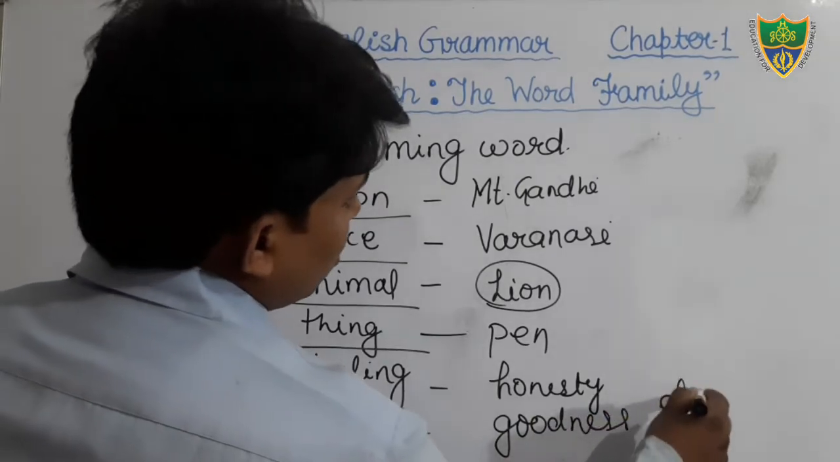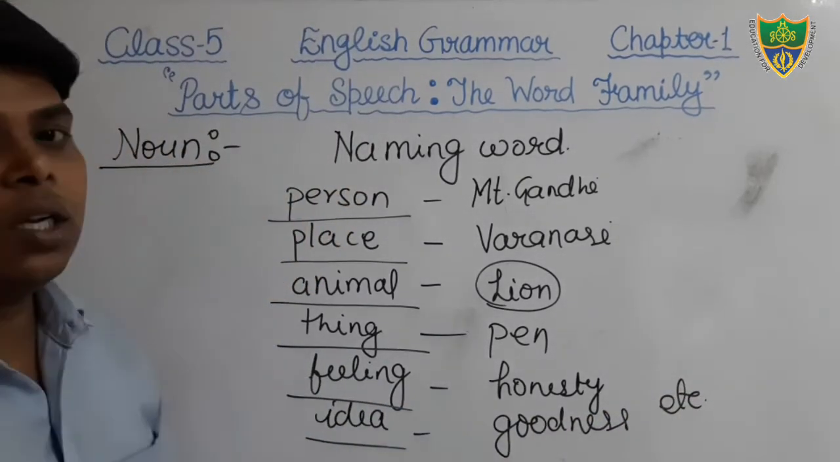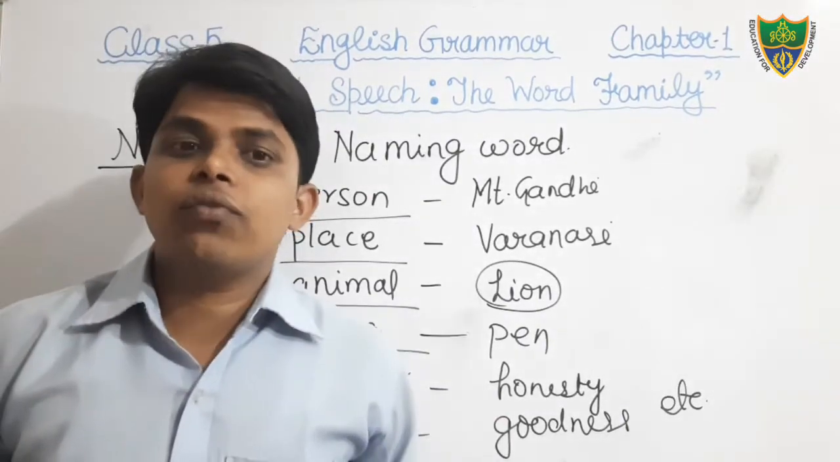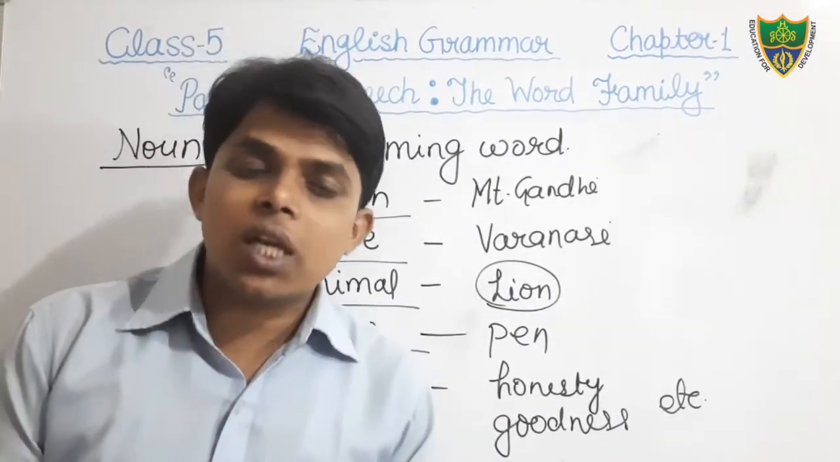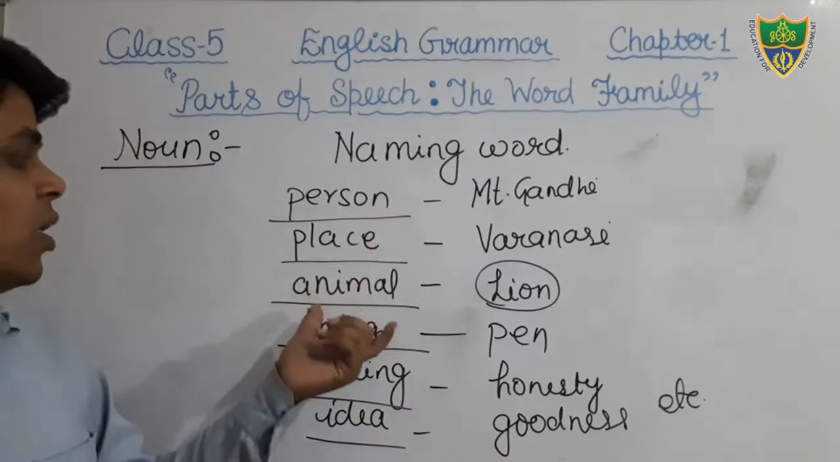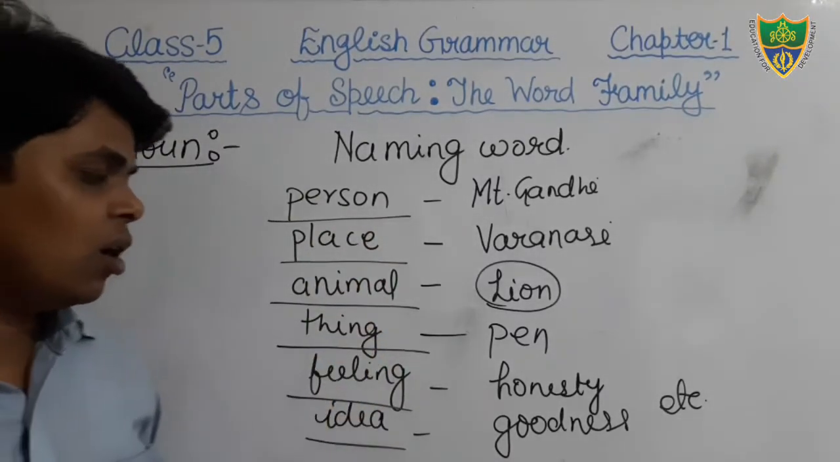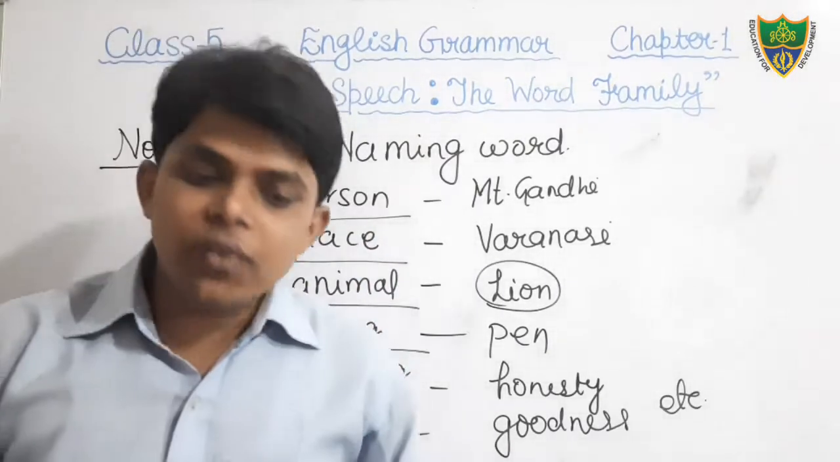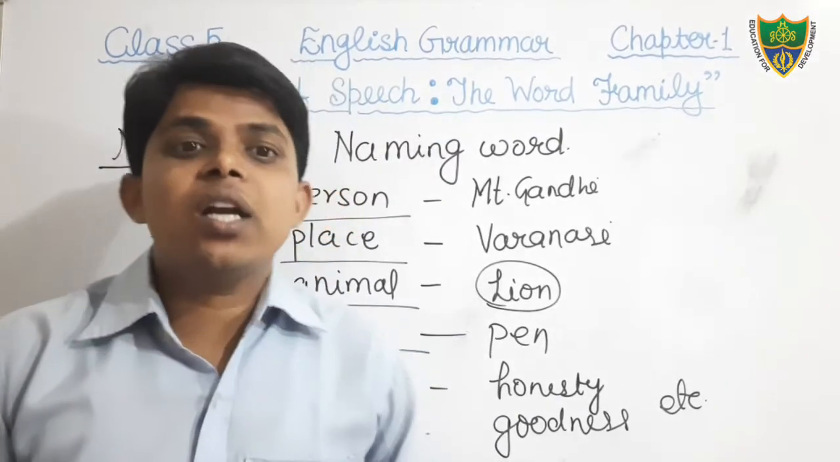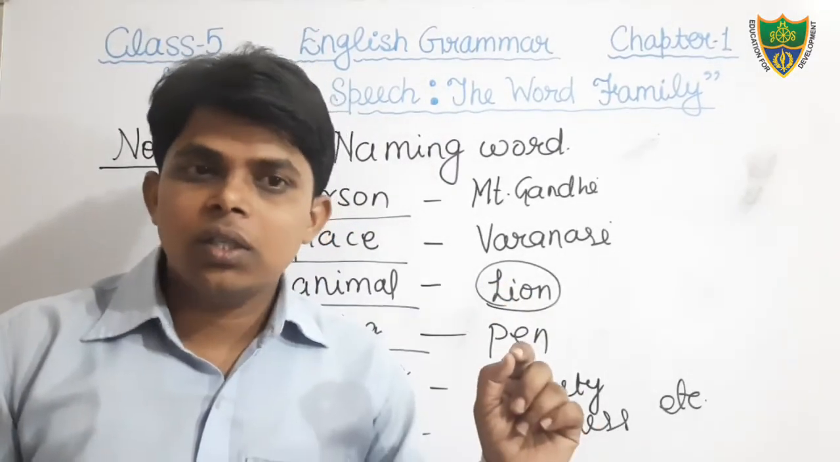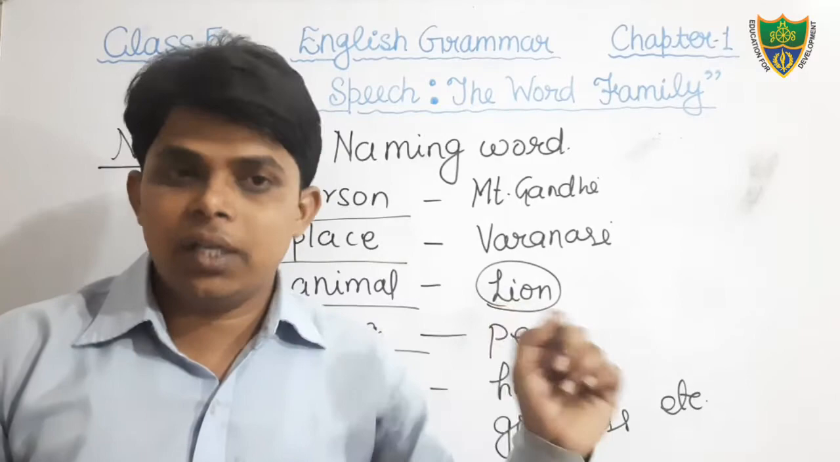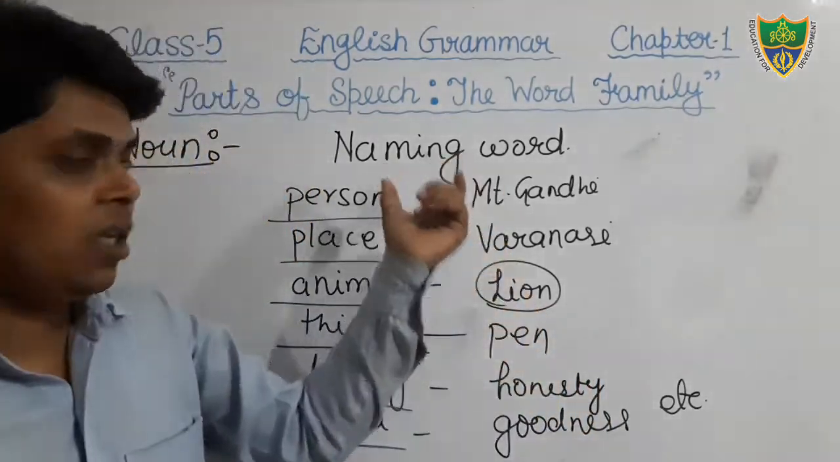These are what? These are nouns. Okay, students, so we can say that noun is the name of a person, place, animal, thing, feeling or ideas. Or we can also say that noun is a naming word. It gives the name of anything. It is the name of anything.